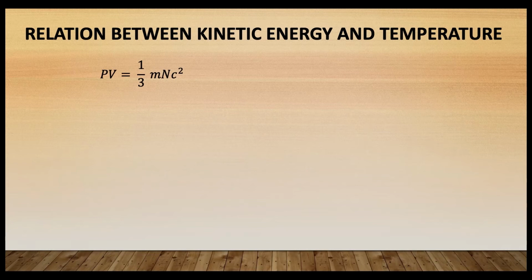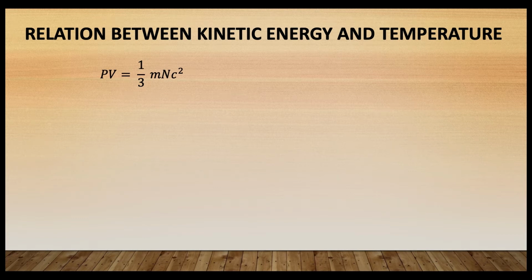Now, let me ask you one question. How do you understand the relationship between kinetic energy and temperature from this kinetic gas equation? We know the kinetic gas equation is PV is equal to 1/3 mnc². Now we multiply the equation by 2 and divide by 2.